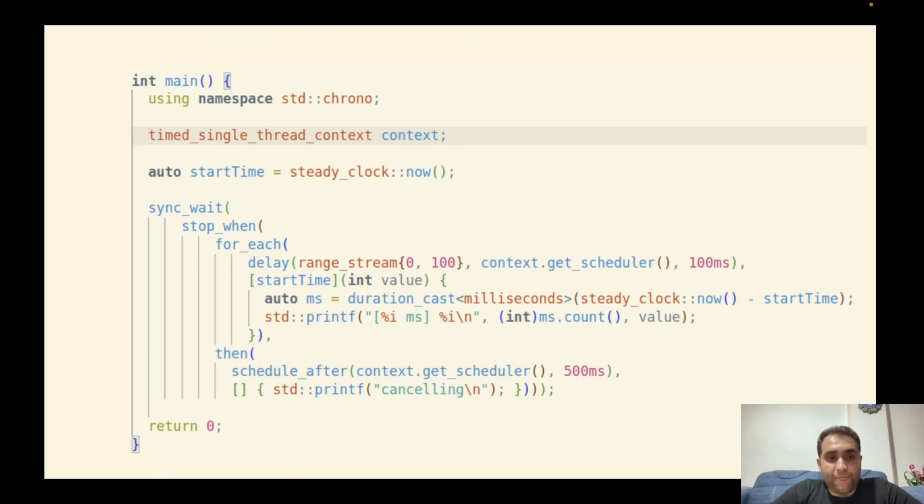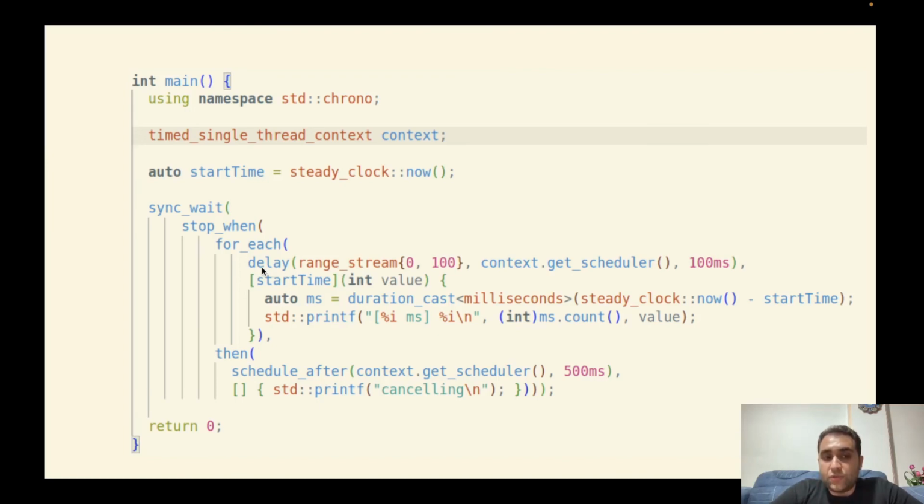Okay, another example. Here we also have a stream. Let's explain from the inside. Here there is a stream. It's generated by range stream, and there is another stream-related function called delay.